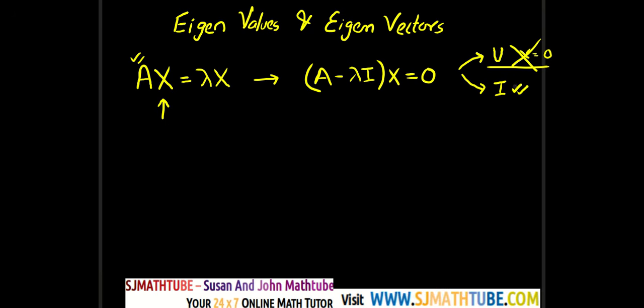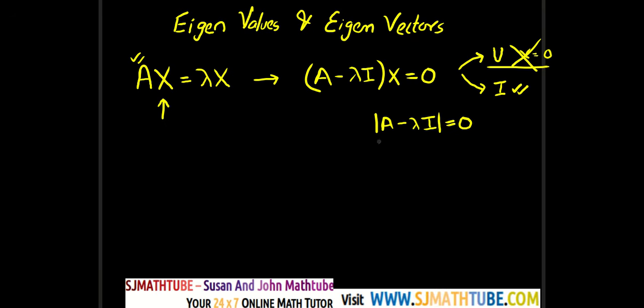And we take a little bit of theory from your high school. Long back you might have learned that a system will have an infinite number of solutions if the determinant is singular. Determinant singular means the determinant will be equal to 0. So when you equate the determinant to 0, you're going to get an infinite number of solutions, not the unique solution.